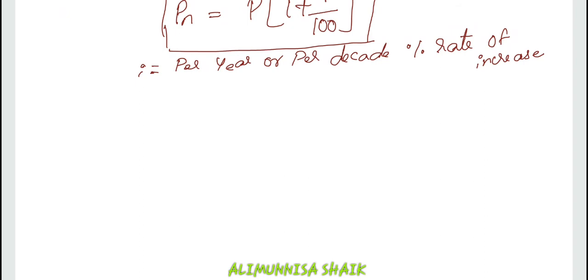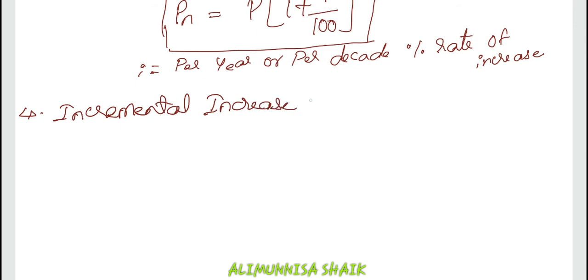The next method we have is method number 4, the incremental increase method. Sorry, I am getting more disturbance over here. Vehicles are moving faster. So, sorry for the disturbance.